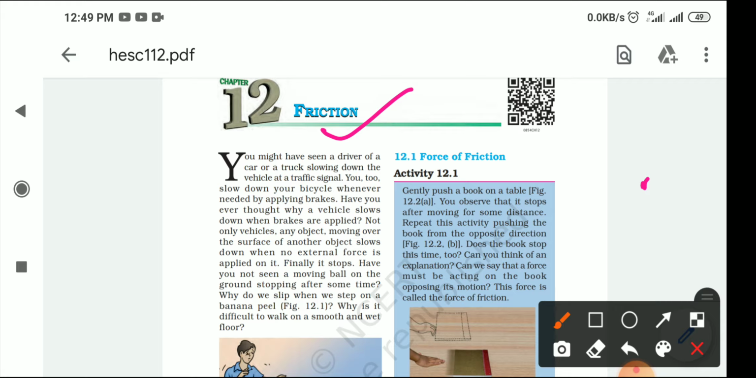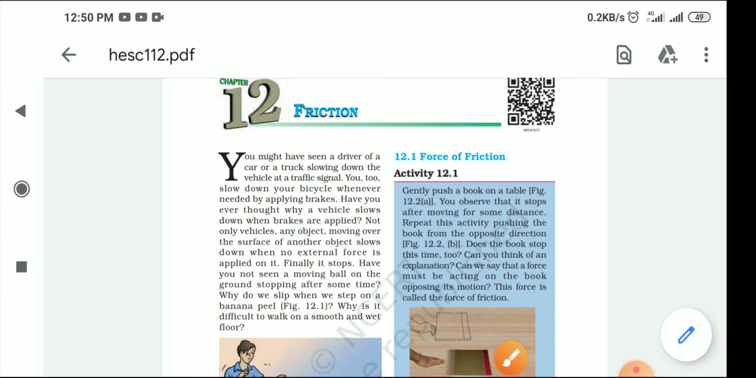Same when we are walking on a wet floor, on a smooth floor the friction is very less. In a rough surface the friction is more. So whenever we are walking on tiles or a wet, smooth surface, the friction is very less and we easily lose our balance. Friction is very important for us to manage all these things, and friction basically works when two surfaces come in contact with each other.